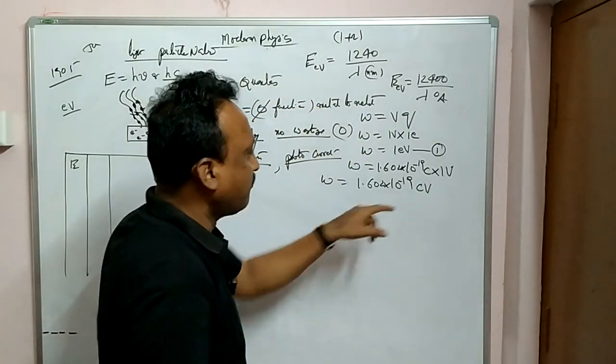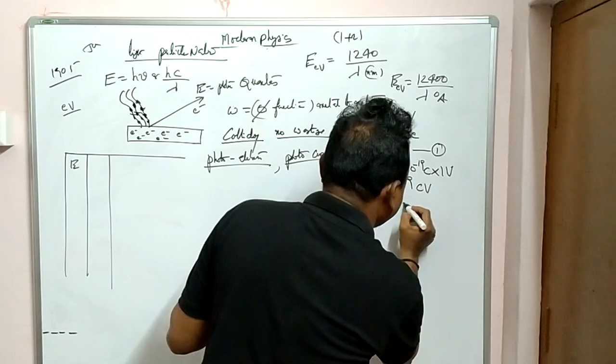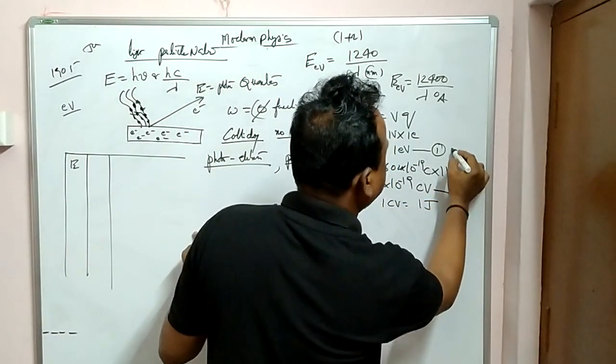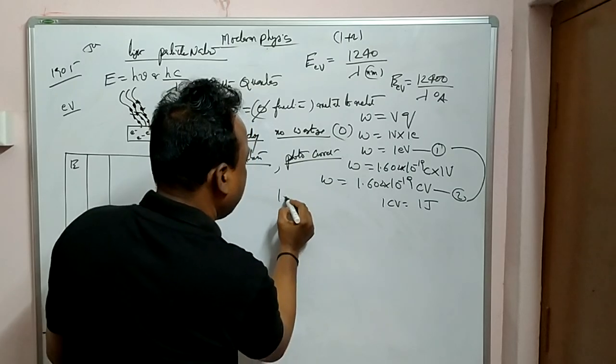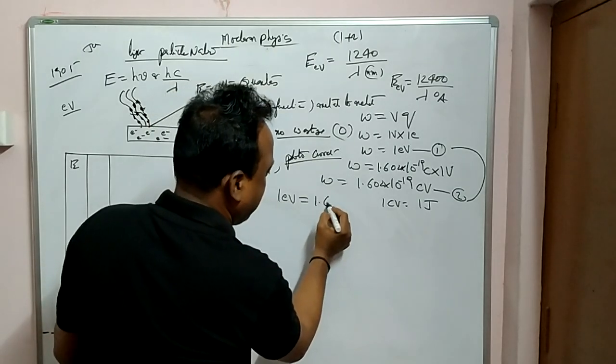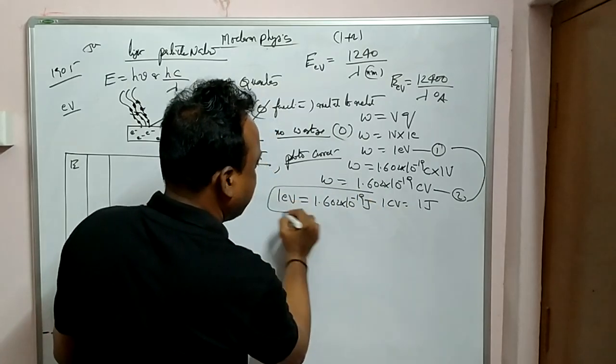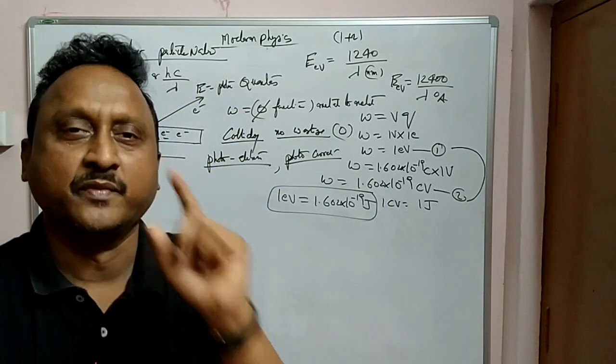So, what is 1 coulomb volt? 1 coulomb volt is equal to 1 joule. Therefore, if you equate these two equations, what happens? 1 eV is equal to 1.602 into 10 power minus 19 joules. This is very, very important for solving numericals.